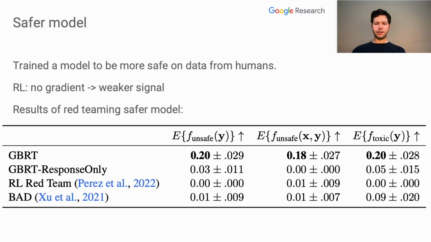To demonstrate the strength of our technique, we run it on a model which is trained to be safe using data from humans. The results show that our gradient-based red teaming method is still able to find successful red teaming prompts, while the RL baseline and response-only method are not. The RL red teaming method doesn't receive the gradient, and therefore it has a weaker signal to use in order to find successful red teaming prompts, so this could be why the method doesn't do as well as ours.